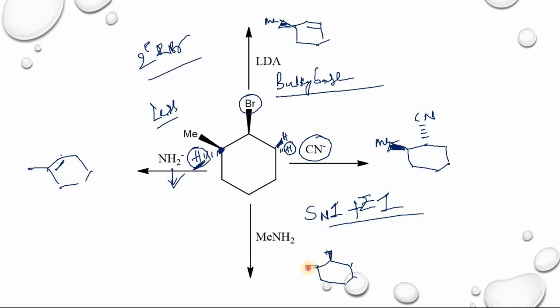So this one is methyl and this one is NHMe above the plane, and also you will get NHMe below the plane. Here there is a change in configuration. Along with this, you will get an alkene. So this is the alkene you will get.